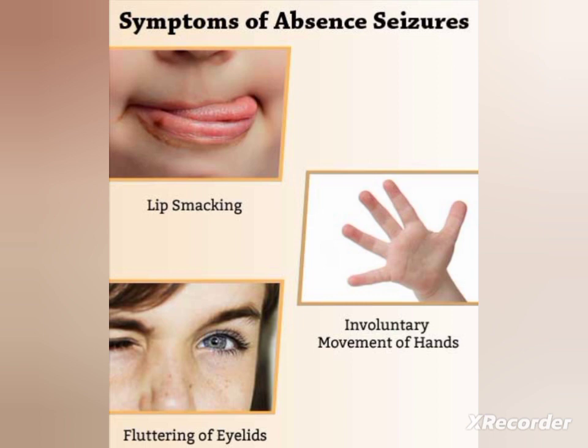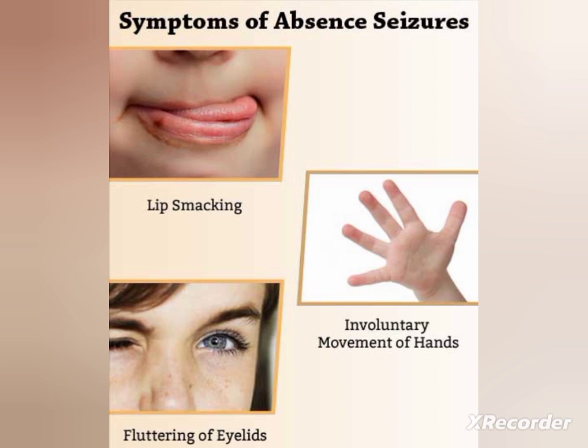The typical manifestation is a brief staring spell that lasts only a few seconds. It often occurs unnoticed. There will be a brief loss of consciousness. When untreated, the seizure may occur 100 times a day.